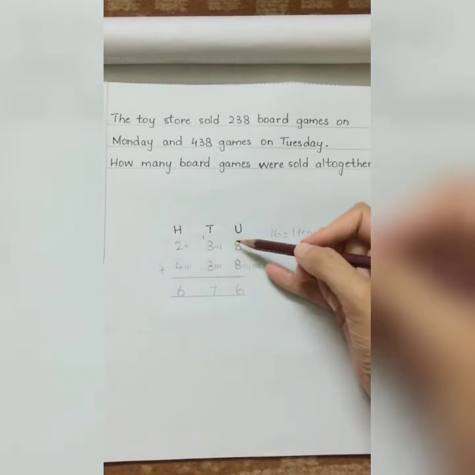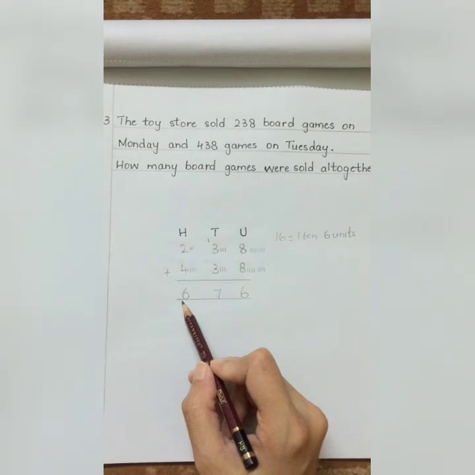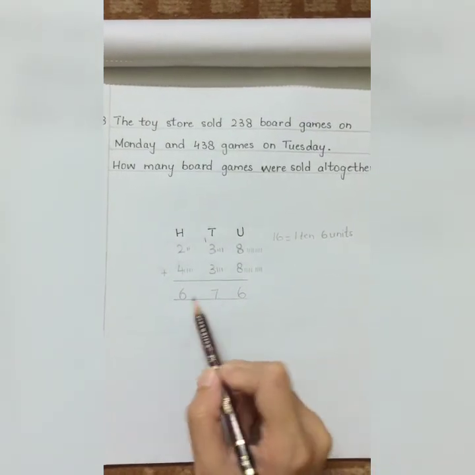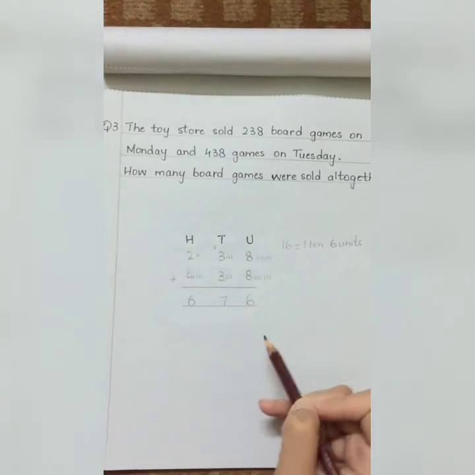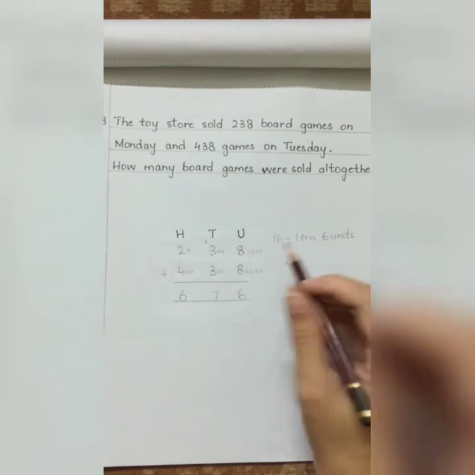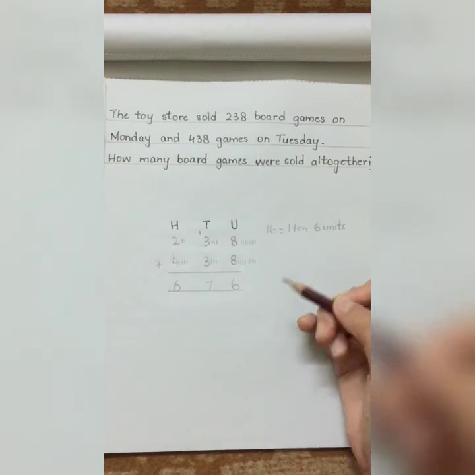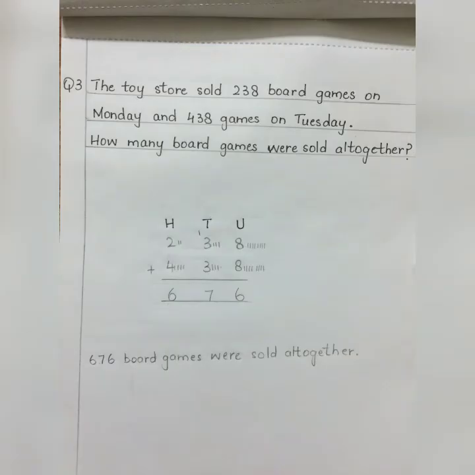So students, by adding these two numbers 238 and 438, the answer we get is 676. So students, how many board games were sold altogether? 676 games were sold all together. So students, let's answer this word problem now, as they are asking us how many board games were sold altogether. So the answer will be 676 board games were sold altogether. Okay students, this is how we are going to answer this word problem.